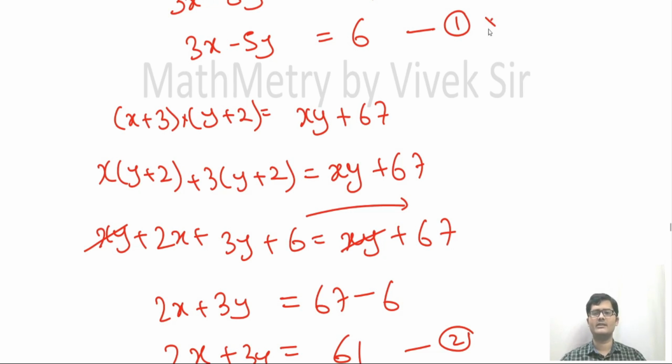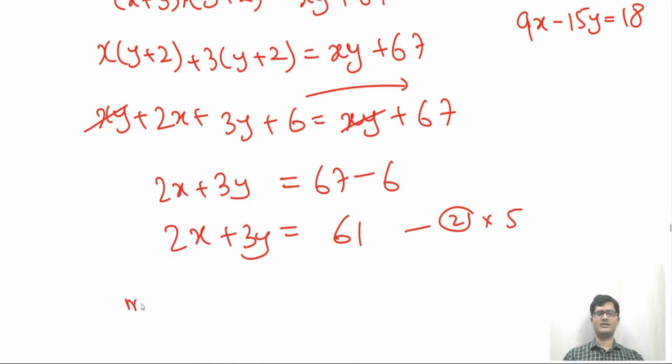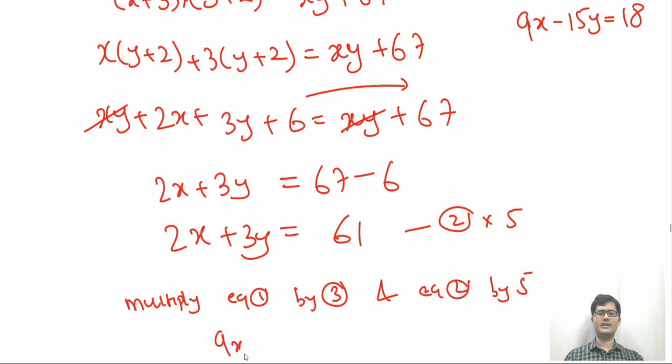So I'll multiply equation 1 by 3 and equation 2 by 5. What I'm trying to do, I'm trying to make coefficient of y same. Okay. So if I multiply equation 1 by 3, it becomes 9x minus 15y is equals to 18.